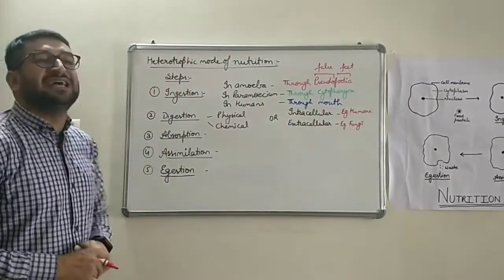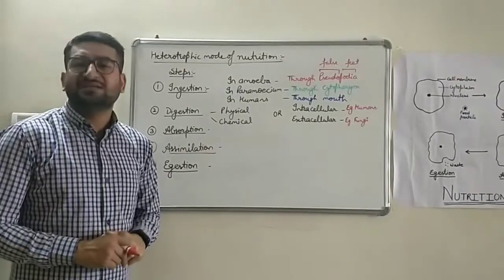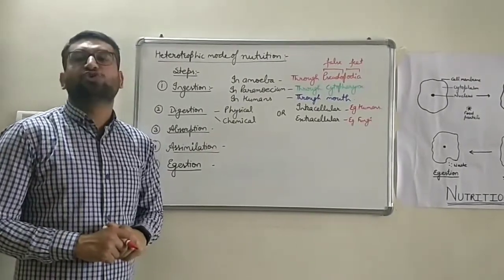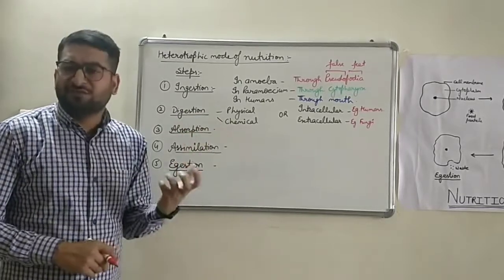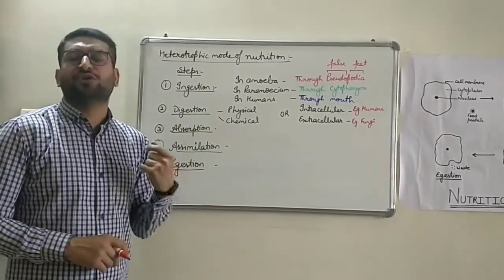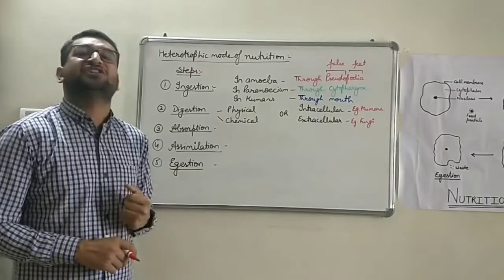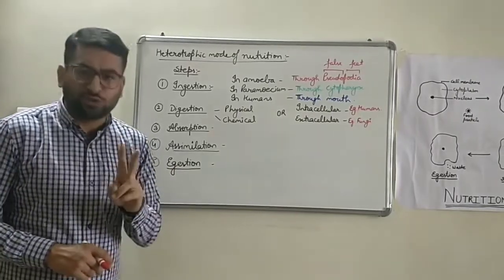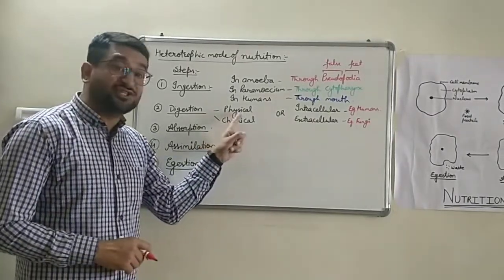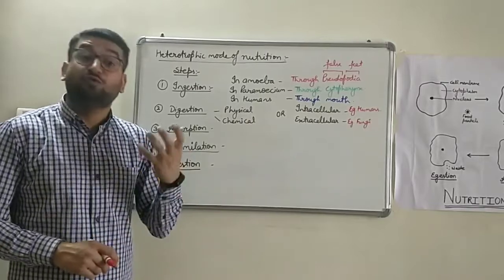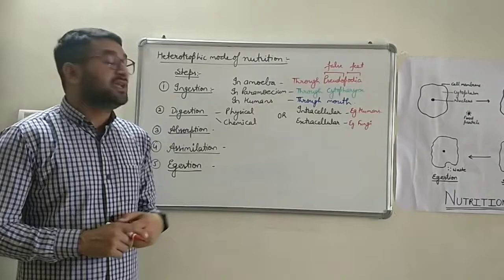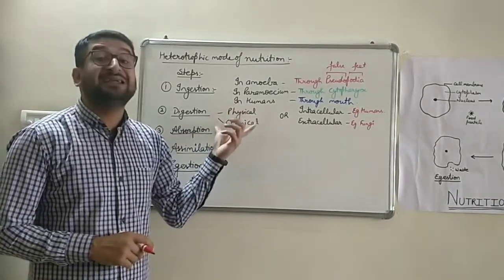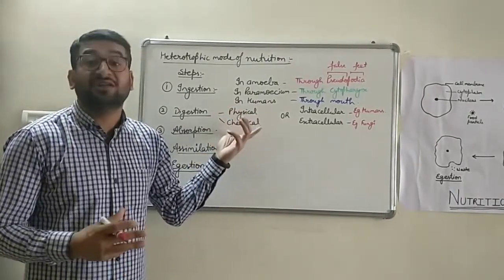The second step is digestion. The breakdown of complex food into simple food molecules is known as digestion. Complex food molecules का simple food molecules में break होना क्या कहलाता है? Digestion. Digestion is of 2 types basically. One is physical digestion, in which the larger food particles are broken down into smaller ones. For example, in our body, the physical digestion is done by teeth in our mouth, in our buccal cavity.